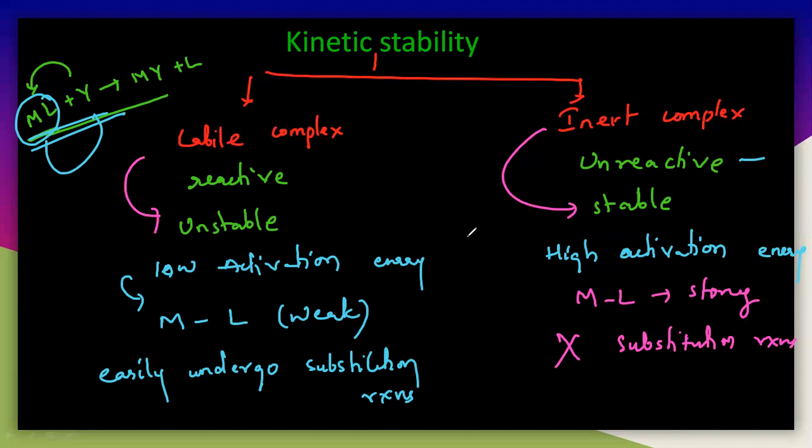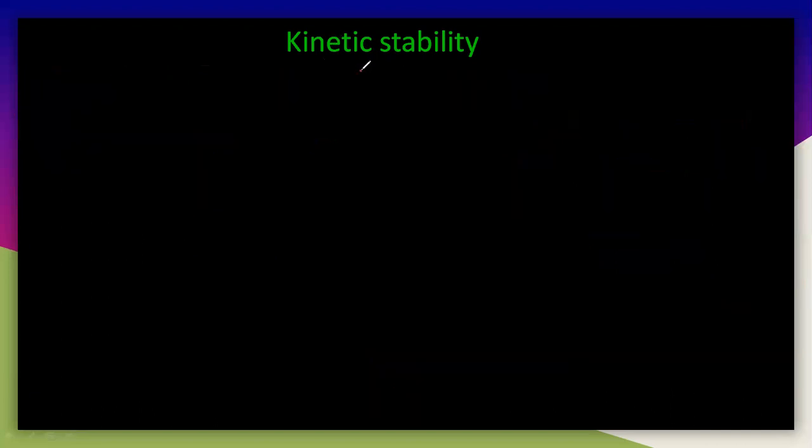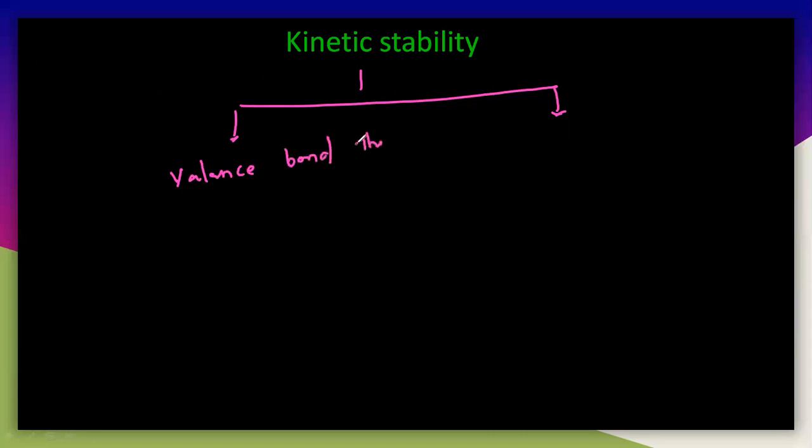So we can understand this particular kinetic stability with two theories. What are the theories here? Generally they are the VBT theory and the CFT theory. The VBT theory, that is valence bond theory, includes simply hybridization.